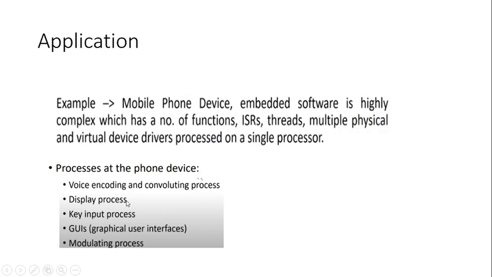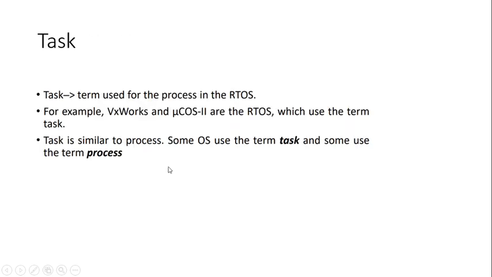So it has to perform display processes, key input processes, graphical user interfaces, and at the same time voice encoding, decoding, modulating, etc. Understand that this is just an example of the several types of processes taking place simultaneously in a mobile phone device. It is a user-friendly device, but the software is highly complex, and has to perform a large number of processes. For each of these processes, there will be separate process control blocks.